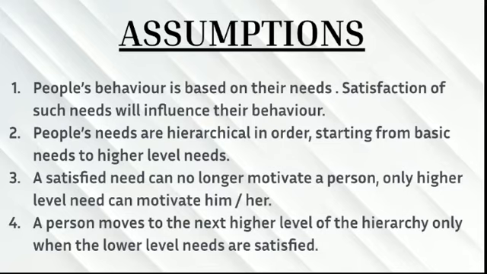The second assumption is people's needs are hierarchical in order, starting from basic needs to higher level needs. According to Maslow, people's needs go from one level to another, in sequence, from the lowest basic level, that is food, clothing, shelter, to the highest level, that is self actualization, where you have achieved your maximum self fulfillment. So this is the second assumption.